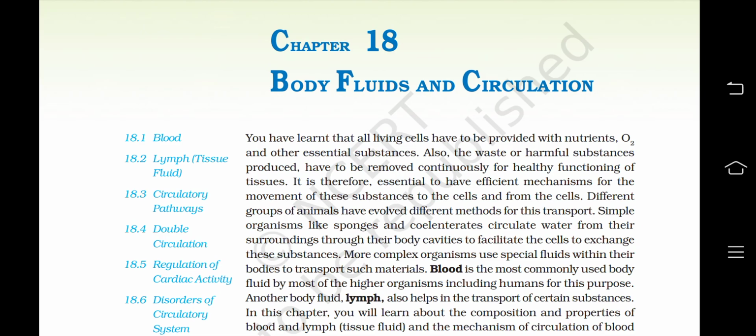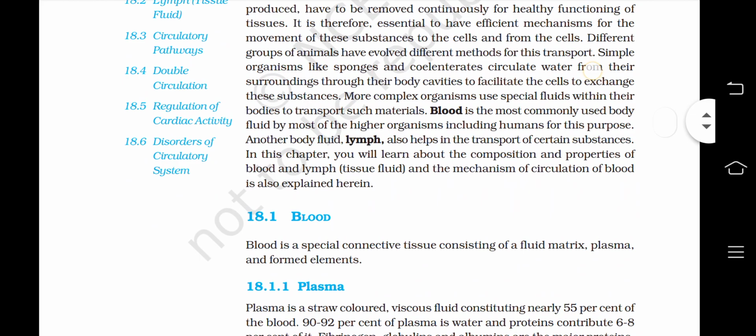In this chapter, you will learn about the composition and properties of blood and lymph or tissue fluid, and the mechanism of circulation of blood is also explained herein.